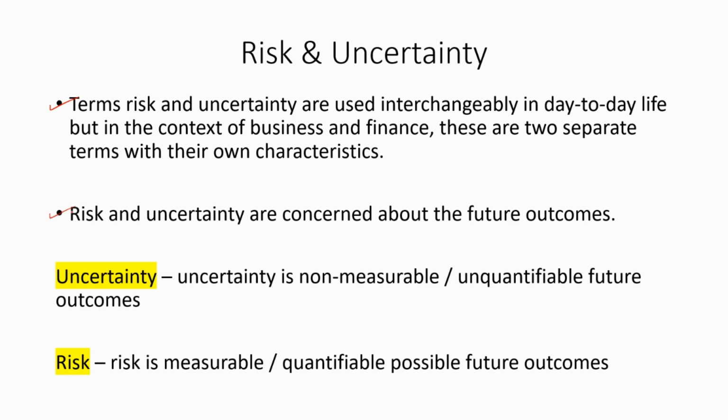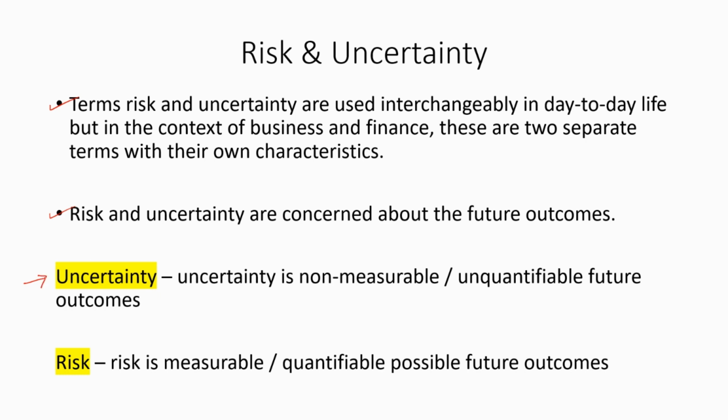Risk and uncertainty are concerned about future outcomes. Here, we are not concerned about the past because it has already happened. We are concerned about future events or future outcomes. This is where risk and uncertainty are considered, because we are worried about the future. Now let's discuss the difference between uncertainty and risk.